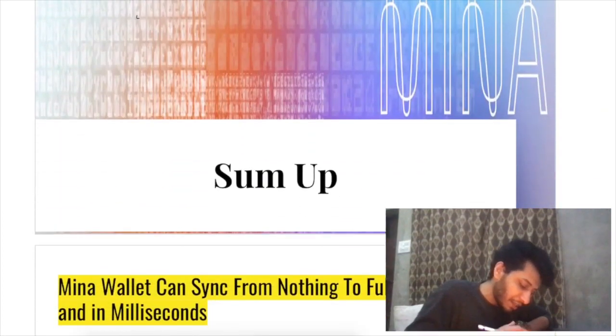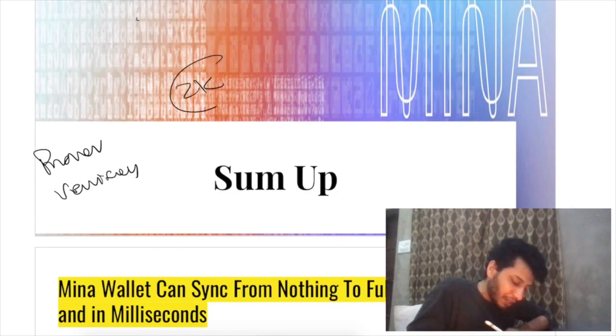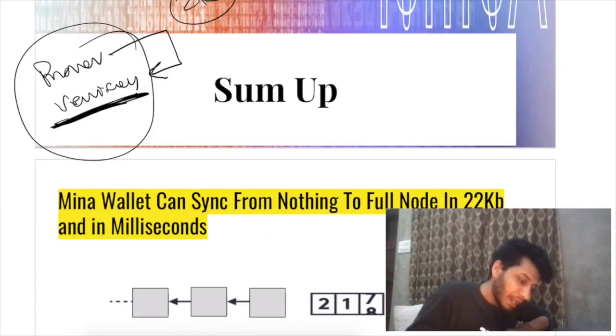So you can notice that in this example there is a prover and there is a verifier. What zero knowledge means is that the prover can prove something to the verifier without increasing his knowledge level. I hope I made my point clear. Now let's sum up what we have learned until now.